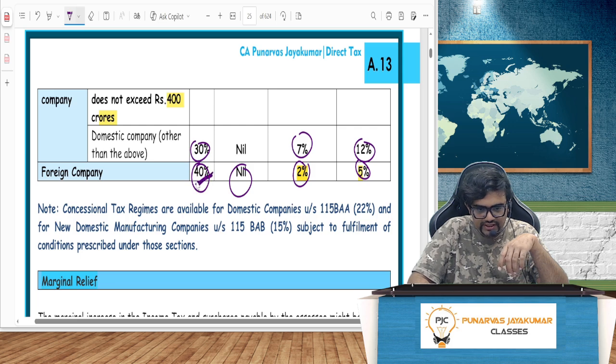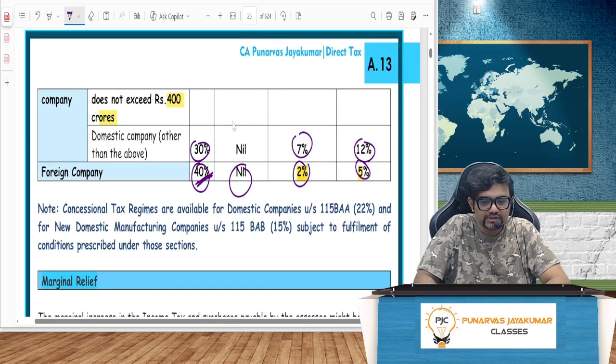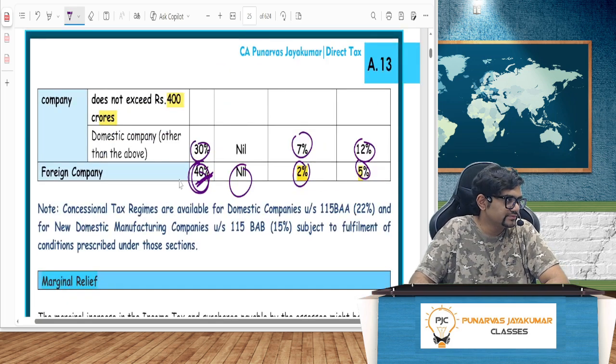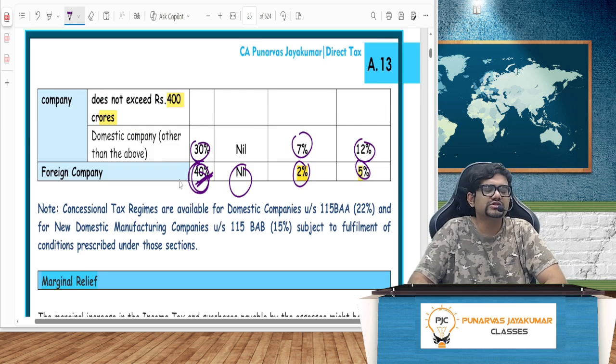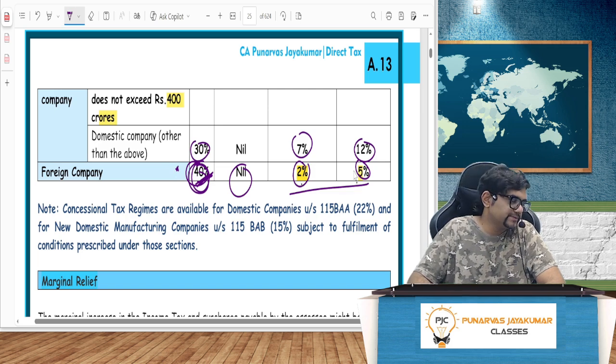Because they are paying a high tax rate. And guys, mind you, this 40% also has been amended. We will discuss that later. So it's not exactly 40%. But surcharge has not been amended. So for now, you can put a star here. We will discuss this. This is 2% and 5%.